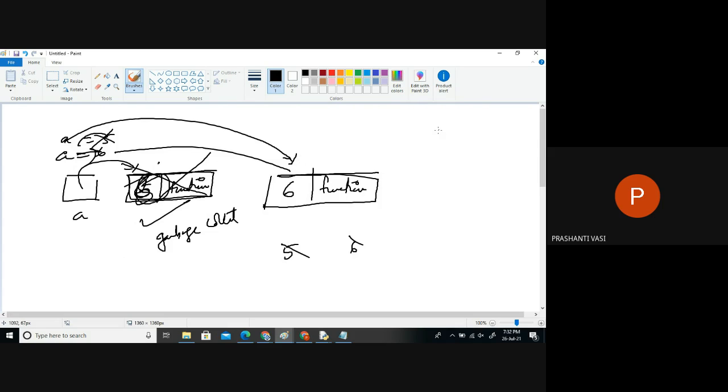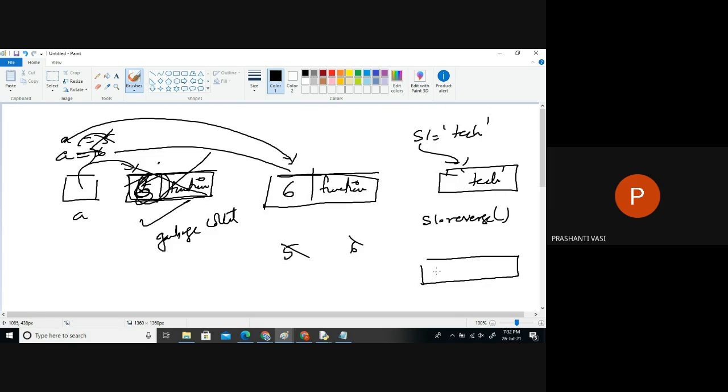So see the base string also. If I say S1 is equal to tech, so tech is created somewhere in the middle, along with the functions. Now S1 is pointing to this. But if you say S1 dot reverse, is it going to change this data? Or is it creating another new object with the reverse of it and returning it? Is it going to do the reversing in the current object, or is it going to take this object and create a new reversed object?